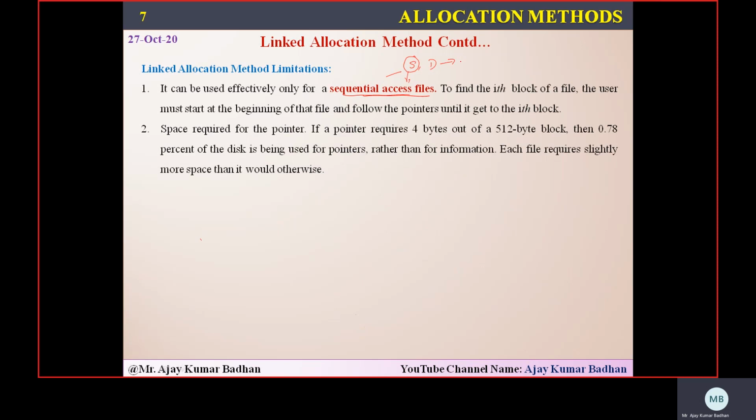The reason we cannot use the direct access method is that the directory will consist of information related only to the starting location and ending location. What about the in-between blocks? We don't have that. So definitely you need to start from the starting location.